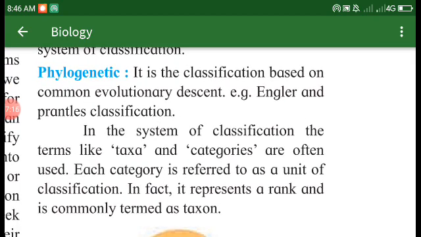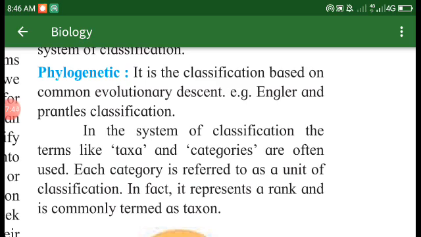Let us understand the phylogenetic relationships. It is the classification based on common evolutionary descent. Example: Engler and Prantl's classification. It is based on evolutionary descent. Descent means from the ancestor parents. Our descendant is our parents, and our parents' descendant is their parents.